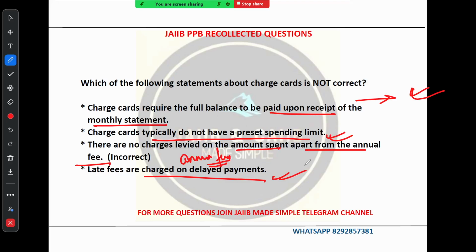So correct answer is option number C, because you have been asked which is not correct. Right. The rest, A, B and D, are correct. Option C is not correct. Okay. Now let's come to the next question.